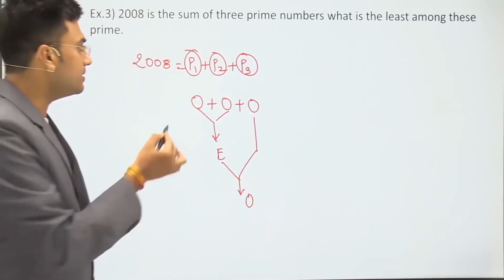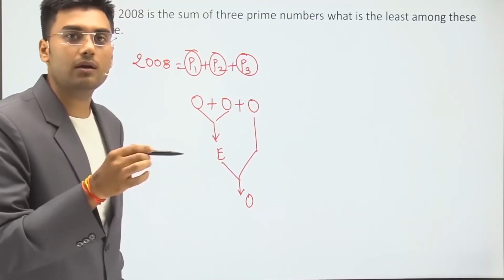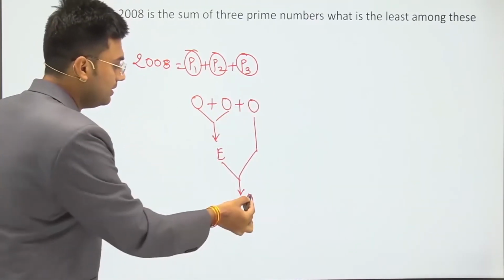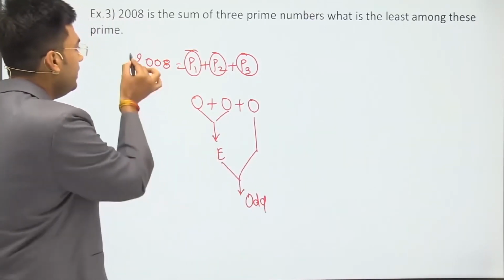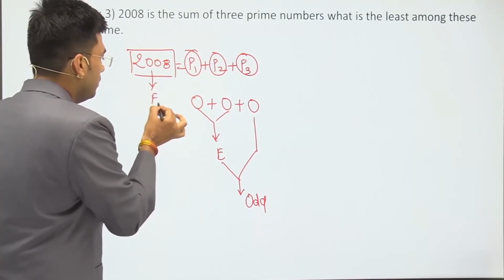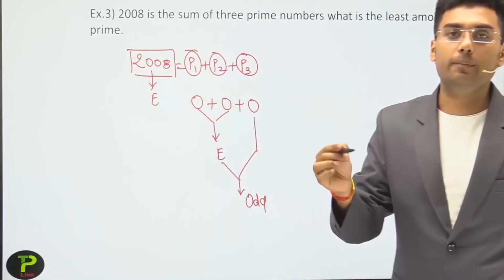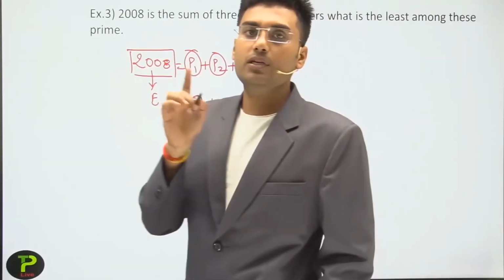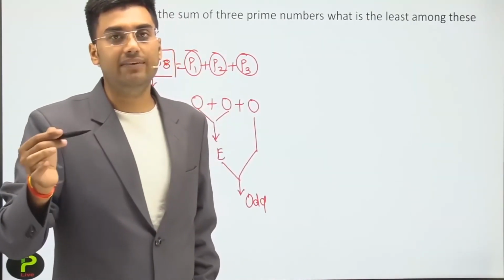That means the result of P1 plus P2 plus P3 when all are odd is an odd number. And here 2008 is an even number. So we can say that P1, P2, P3 all cannot be odd. One number among P1, P2 and P3 should be an even number.